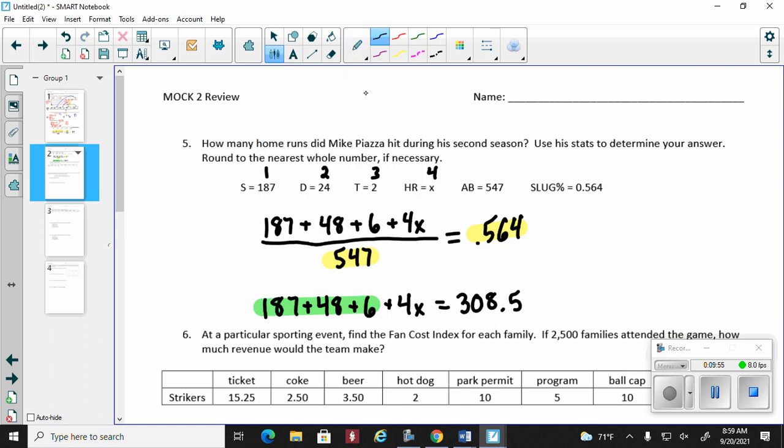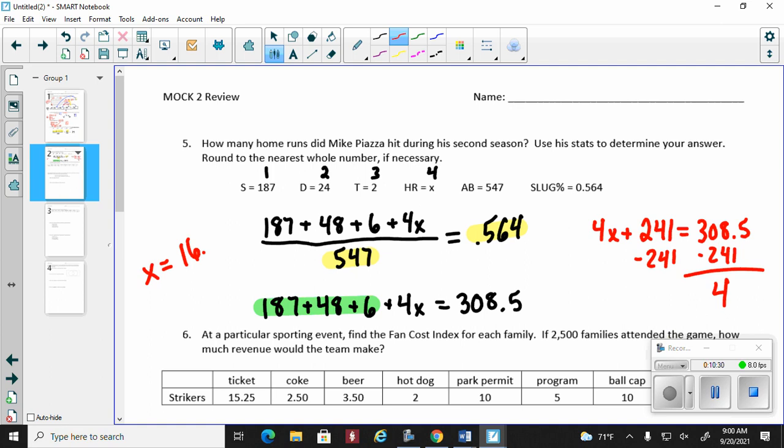So I'll just write it over here to the right. You got 4x plus 241 is equal to 308.5. Now, at this point in time, this is basic algebra. So we're going to subtract 241 from both sides, and I'm just doing this all in one step, and then you're going to divide by 4. All right, so 308.5 minus 241, enter, and then divide that by 4. Looks like we're going to have a decimal, so we're going to round to the nearest whole. X is going to equal 16.8. We're just going to say X is equal to 17.